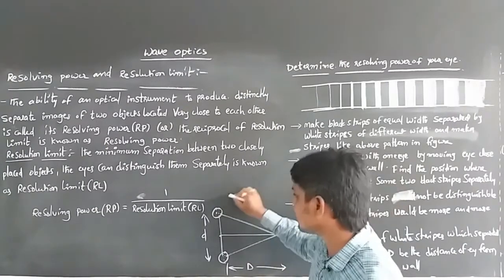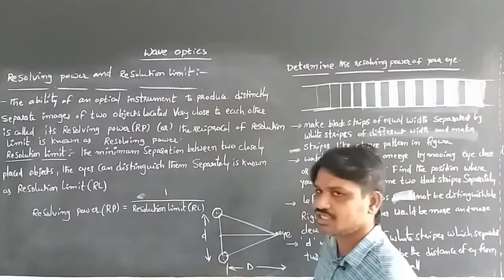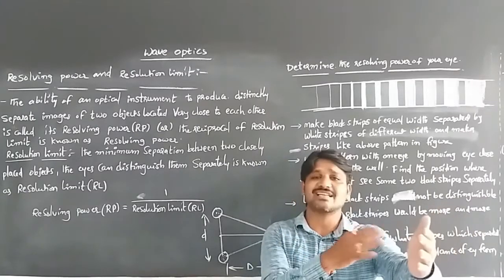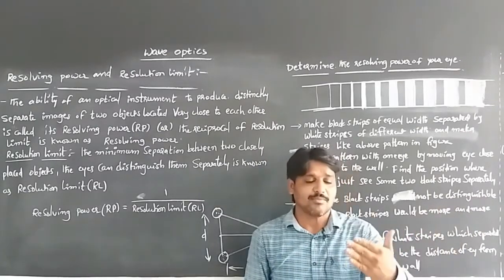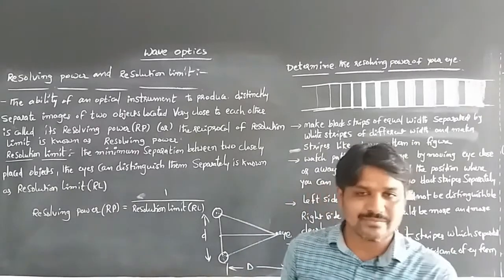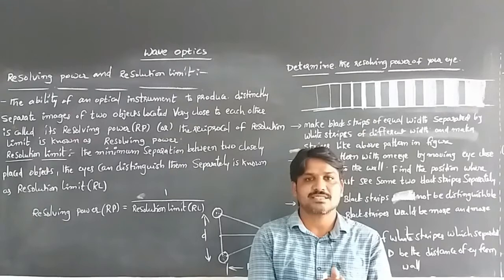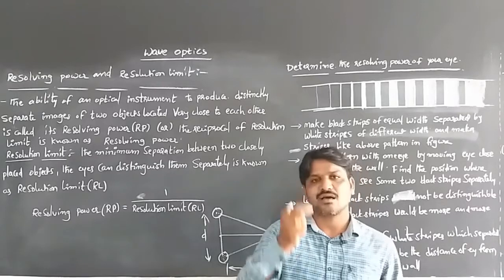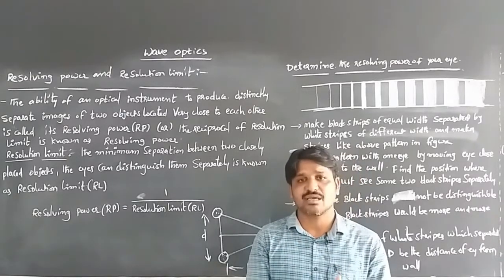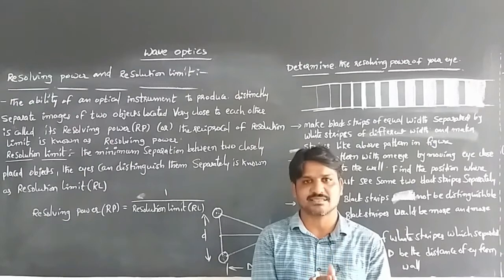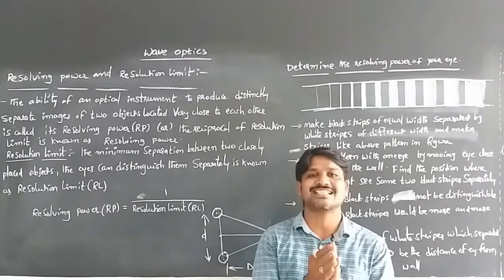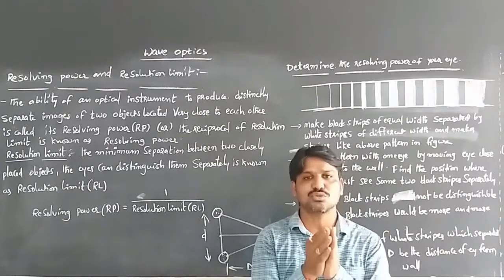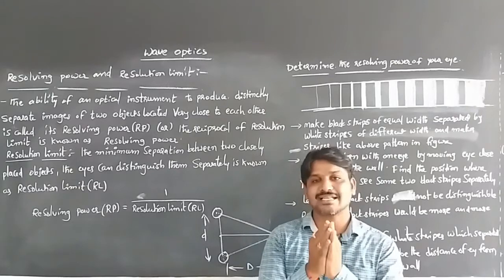Whenever two objects are placed close to each other and we see them from a large distance, we can't separate them. We can't count how many objects there are. But whenever we move close, then we can see this is the number of objects and those are the number of objects. That is the resolving power: the ability to separate the images of objects, to produce distinct vision, whenever they are put close to each other.